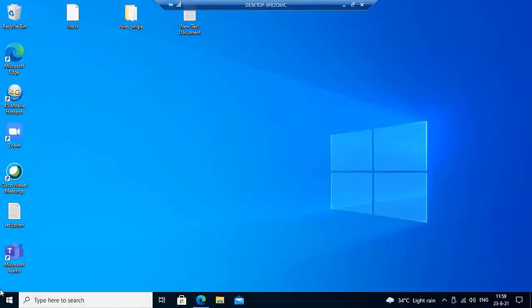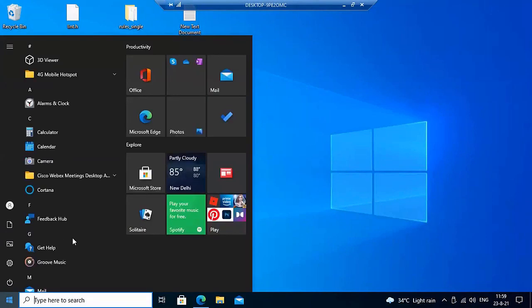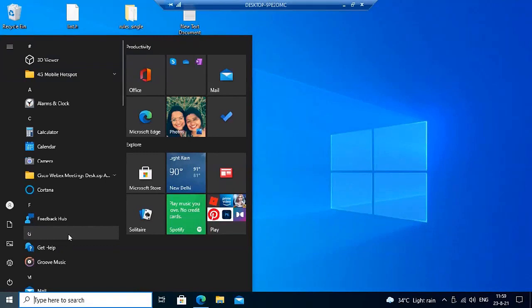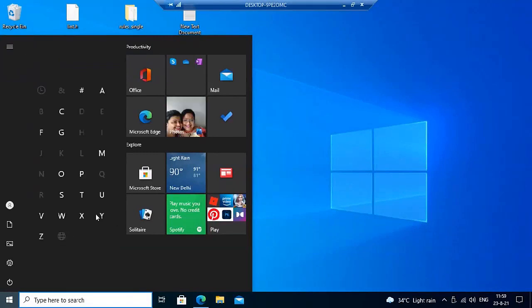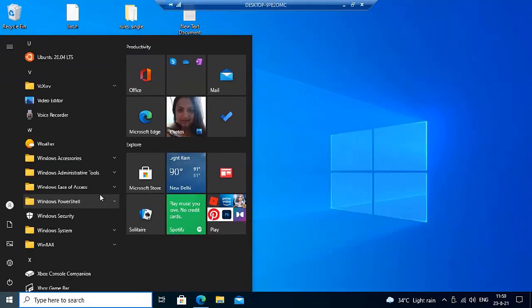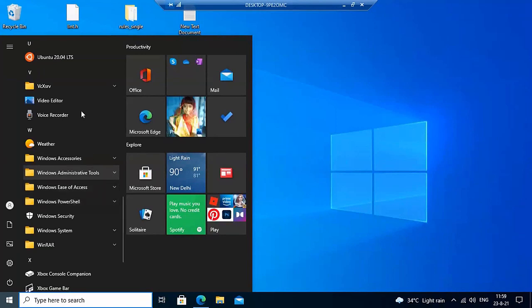This is my other machine, and as you see, this machine is also Windows. If you see the look and feel, the second machine that I have connected is also Windows.